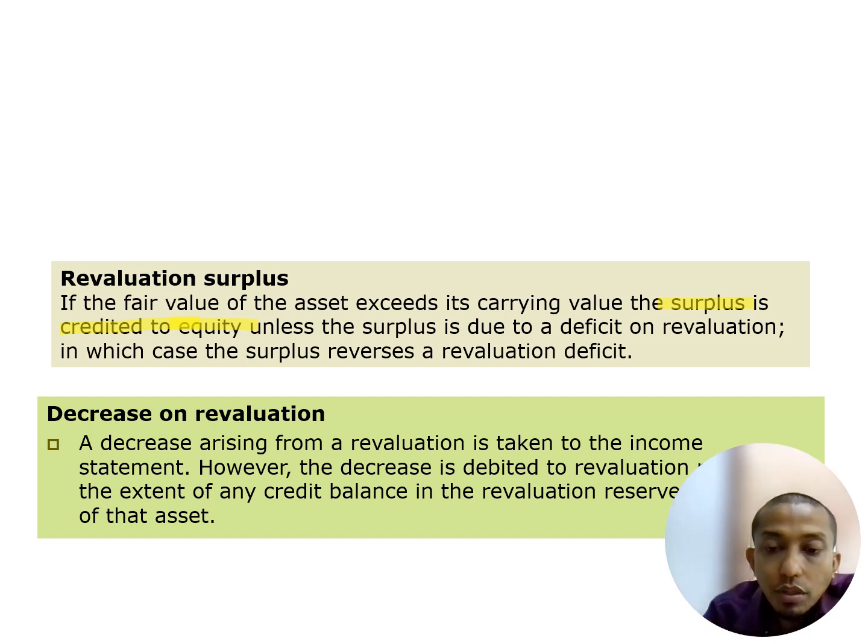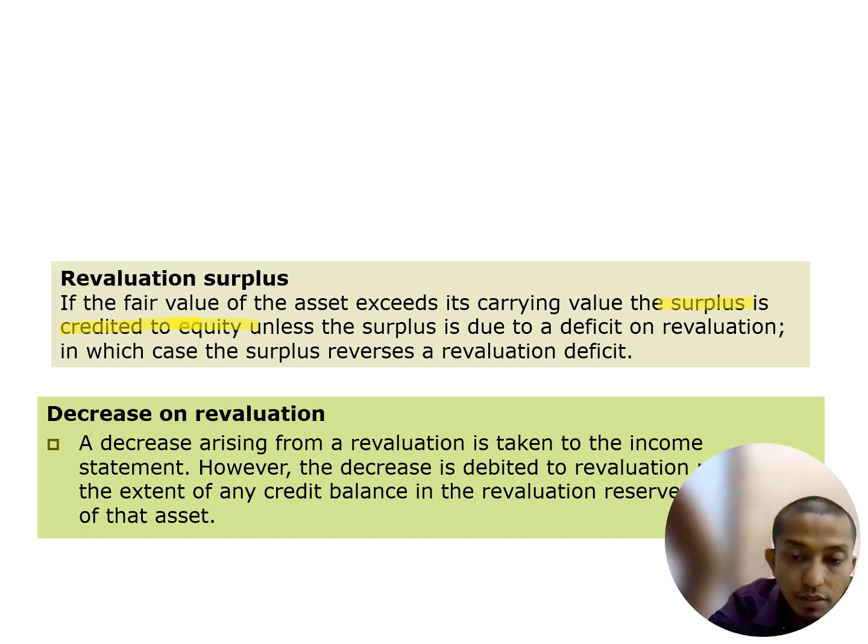Remember under the PPE topic, if in the first revaluation we have a deficit, then at the next revaluation we must reverse the deficit first, and then the rest goes to revaluation reserve. Again, totally the same treatment.